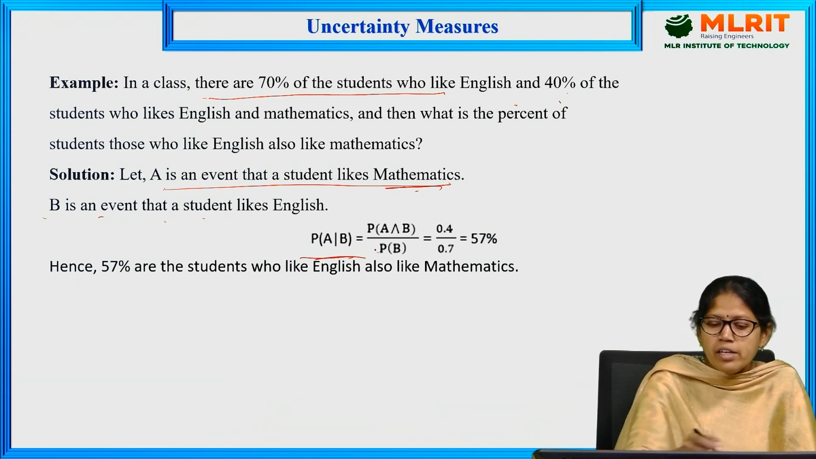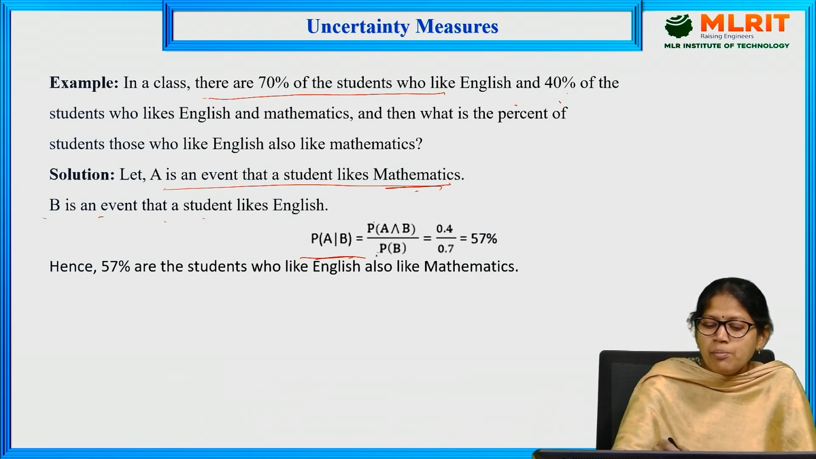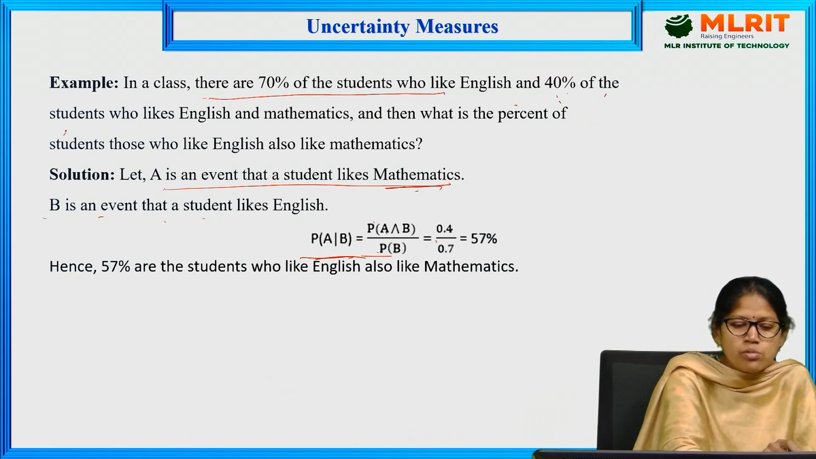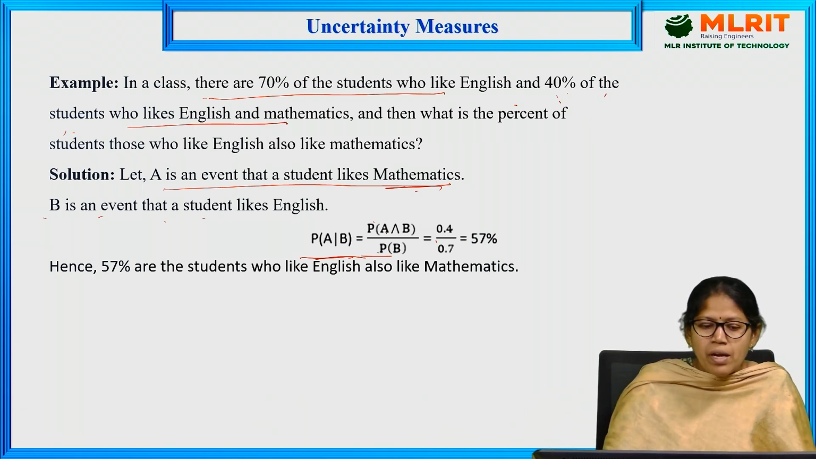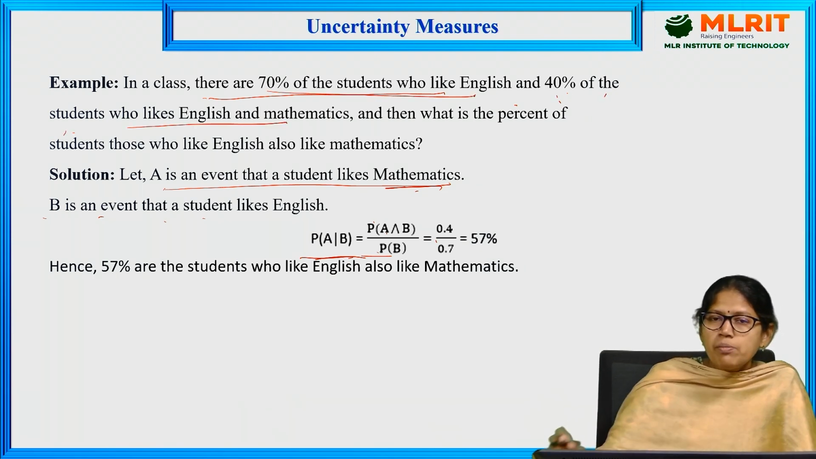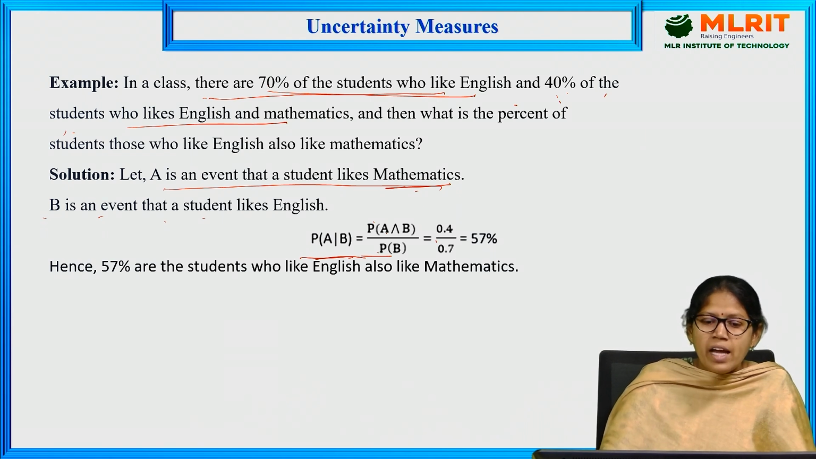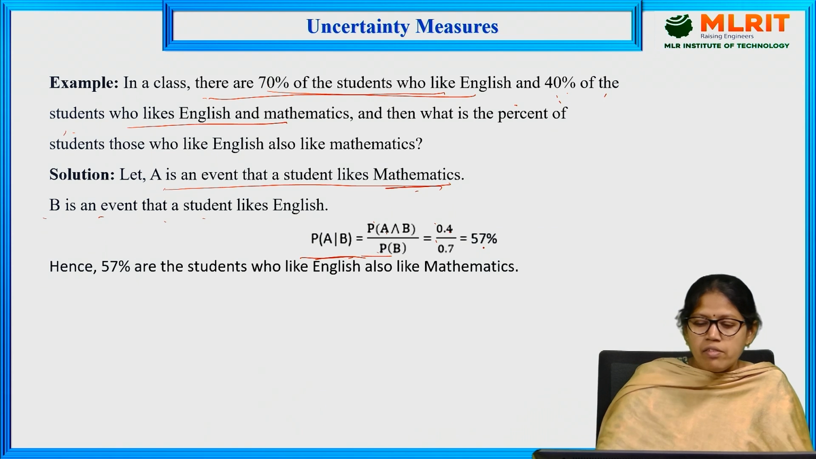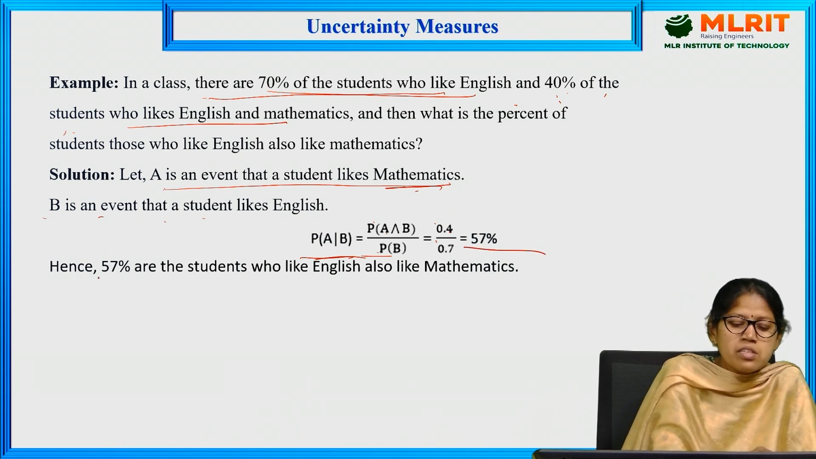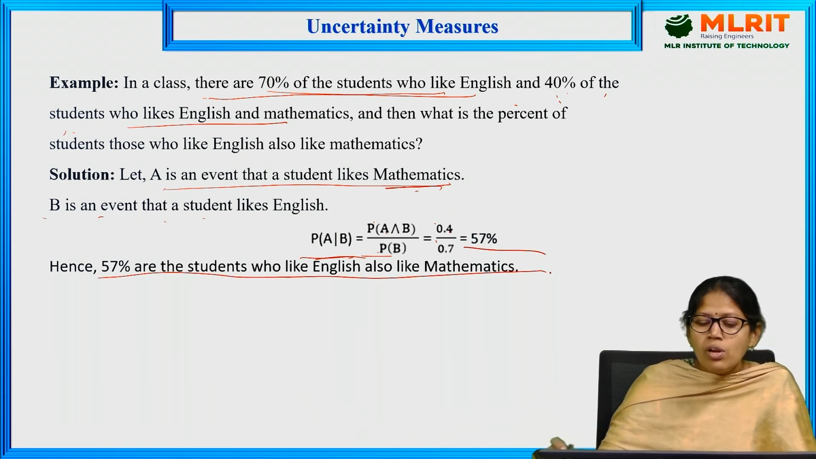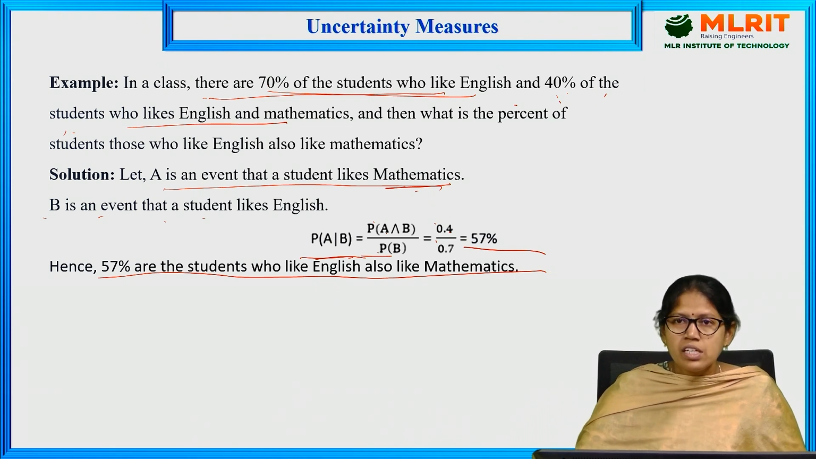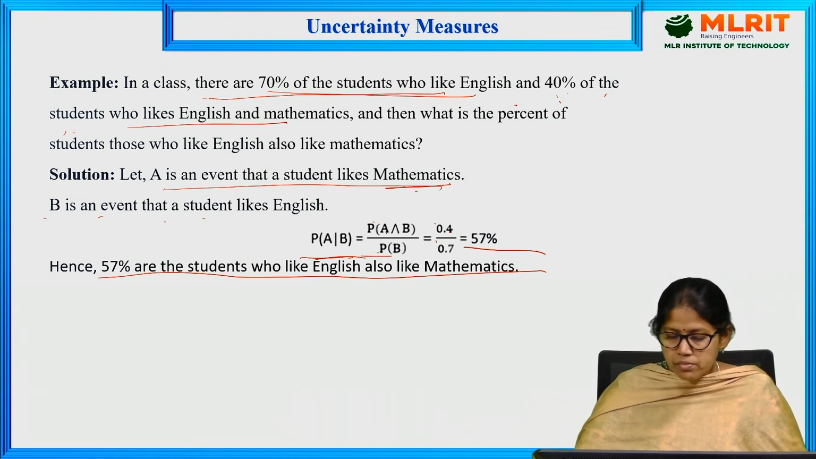The formula we have already seen: P(A∩B) divided by P(B). P(A∩B) is 40%, the students who like English and mathematics, and P(B) is 70%, the students who like English. So 0.4 divided by 0.7 gives 57%. Hence 57% of the students who like English also like mathematics. In such a way we can derive the probability.